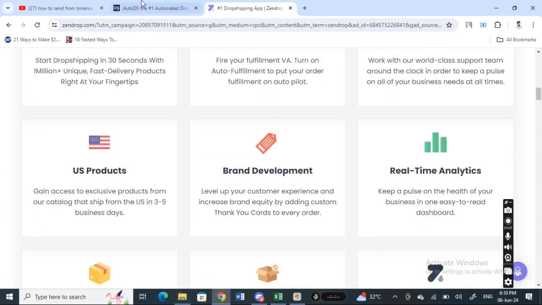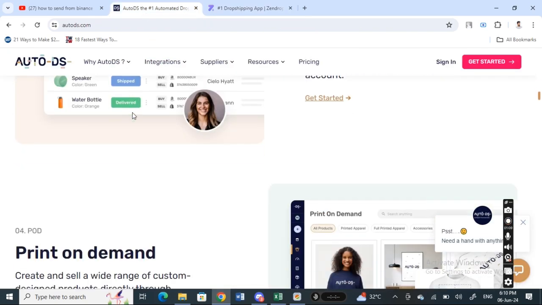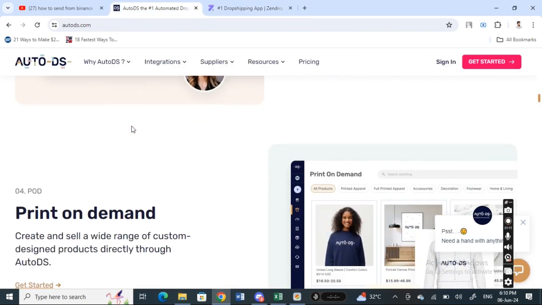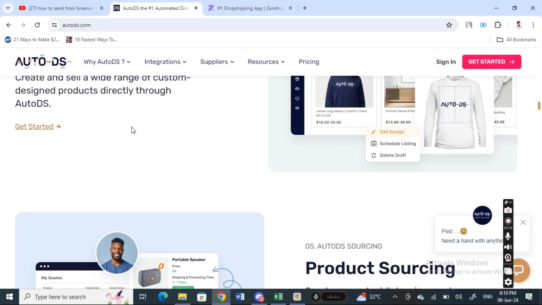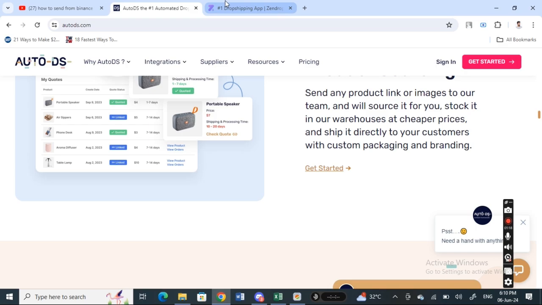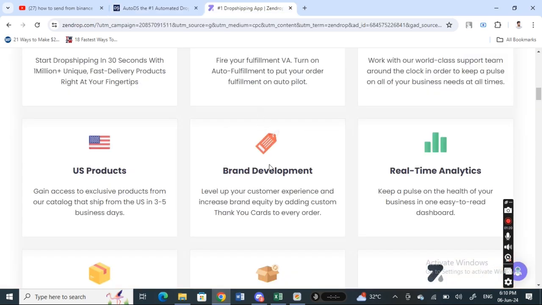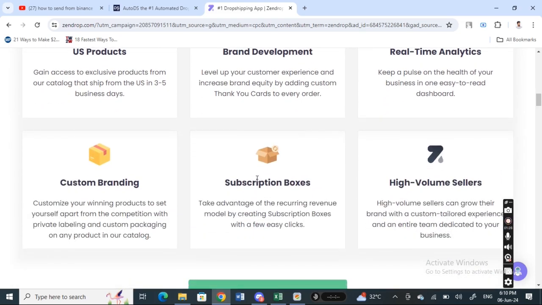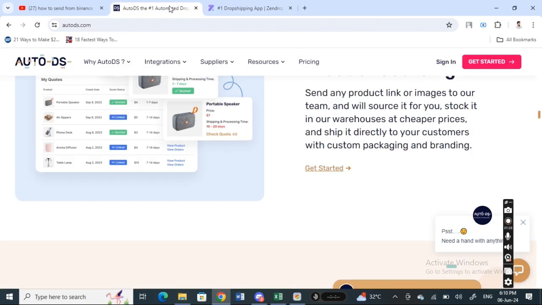And next, in terms of integration, I can say AutoDS is compatible with various e-commerce platforms compared to Zendrop. Zendrop actually is more limited when it comes to integration. Mostly it deals with Shopify. And apart from that, when it comes to features,